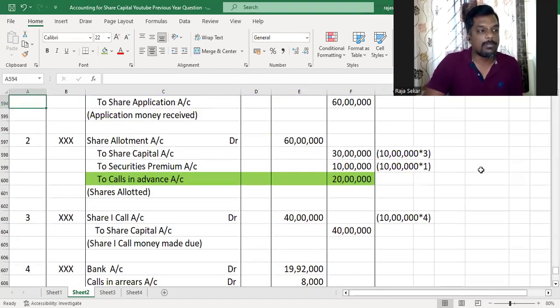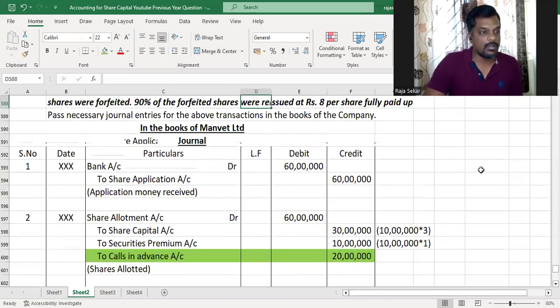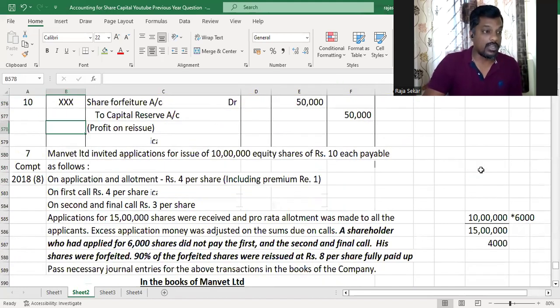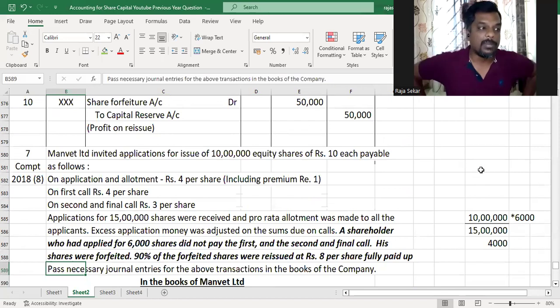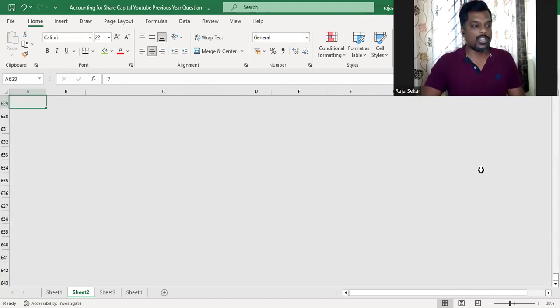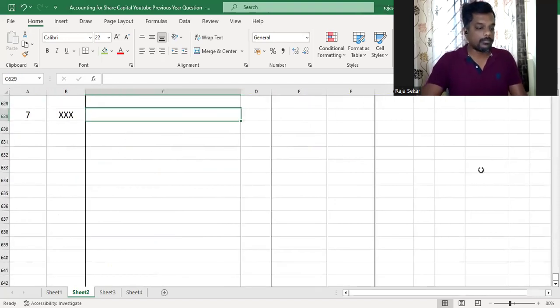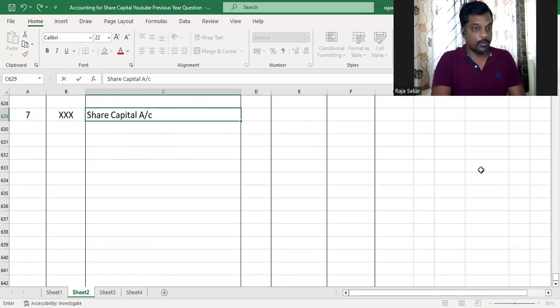Now in this question, is there premium? Whenever we are forfeiting, we've got to understand if there is premium and if it has been paid or not. There is premium, and the premium was received along with the application itself. And our shareholder started defaulting from the first call only. So our shareholder actually paid the premium portion, and if the premium portion has been paid, it will not be debited while forfeiting the shares.